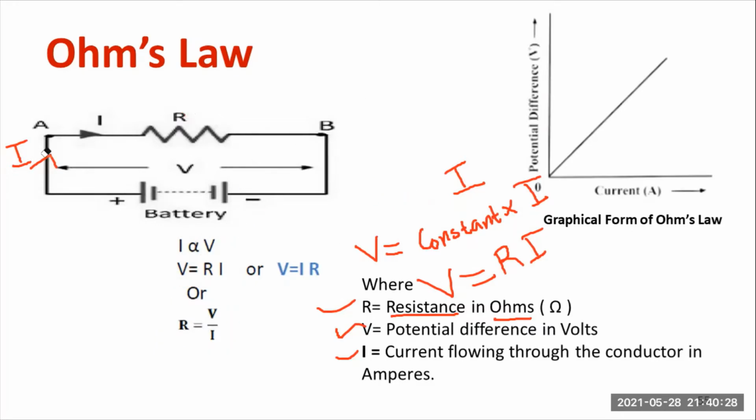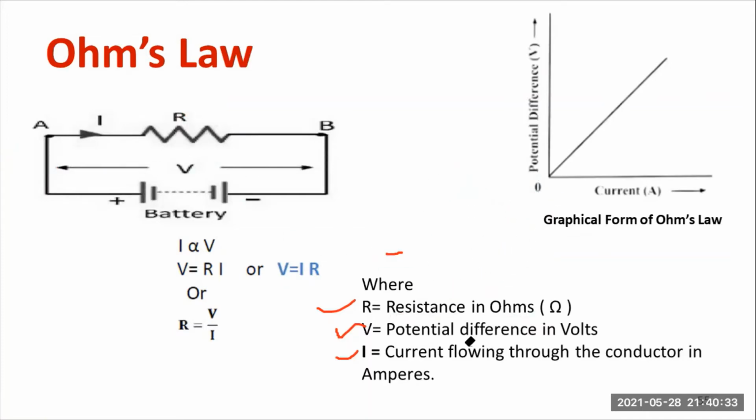In conclusion, voltage is directly proportional to current, or you can write voltage equal to R into I, where R is known as resistance. Now, whenever we are conducting an experiment, if you plot the graph between voltage and current with respect to the readings available from the laboratory, we'll get a straight line. The shape of the curve is a straight line. So remember, this Ohm's law is applicable only for linear circuits. It fails whenever we apply it to non-linear circuits. Here we can understand that voltage is directly proportional to current.